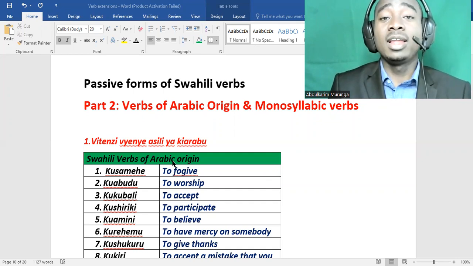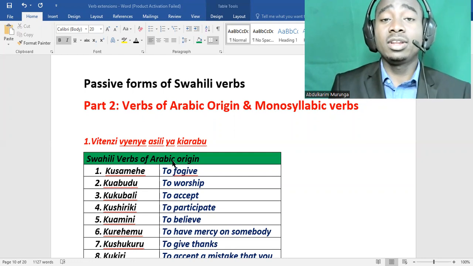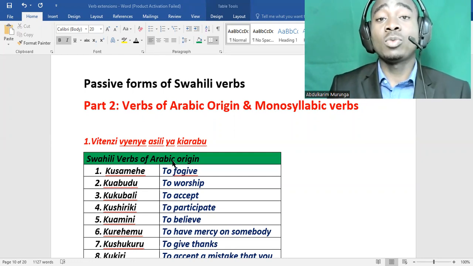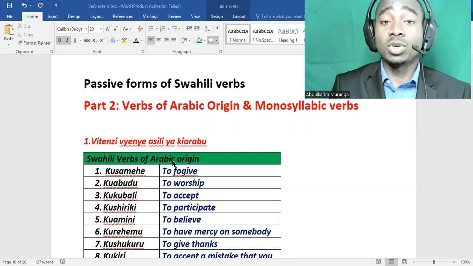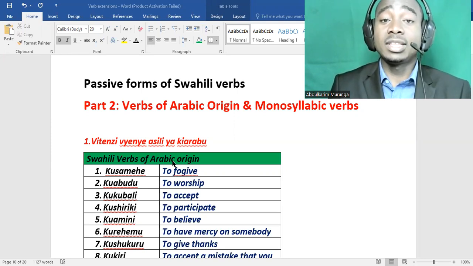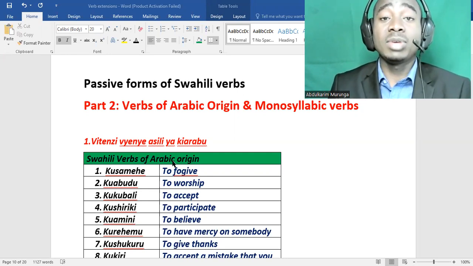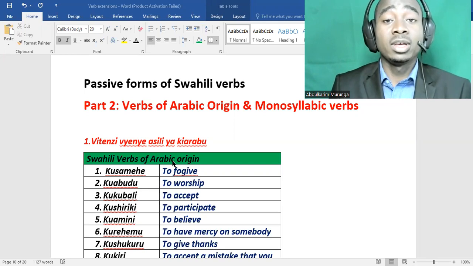Like verb kukaa is to sit. Then we have kuketi, that is from Arabic. Kukaa is from Swahili, from Bantu origin, it means to sit down. But kuketi is from Arabic, it means to sit. So you can either say ninakaa or nimekaa, I'm sitting, or nimeketi, I'm sitting, okay?